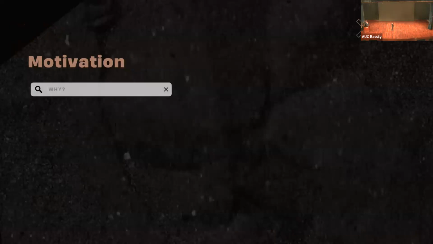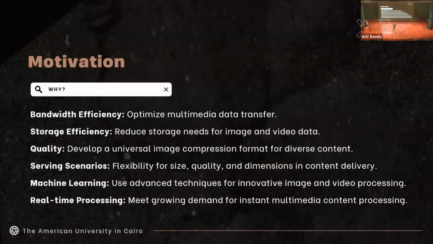So, to discuss our motivation behind this problem statement, we basically address two issues over the internet. Images are prominently available over the internet, and one could claim that they are a majority of the data transmitted over the internet. So by compressing these images, we save two resources. The first resource is the bandwidth. We save the bandwidth that's used when we compress these images before they are transferred over the internet. And our second resource that we care about is the storage space on the server side. By compressing these images in a proper format, we save this storage in advance.